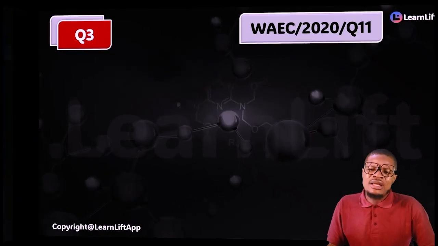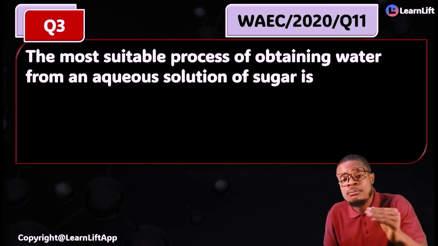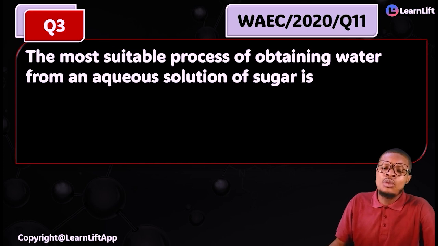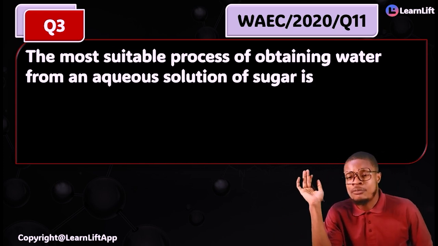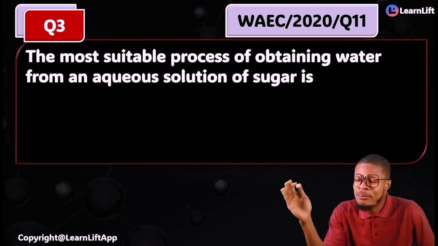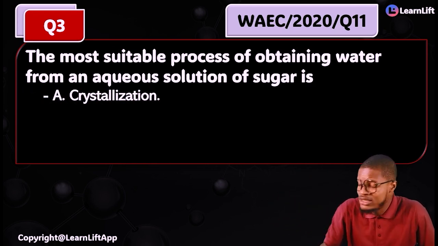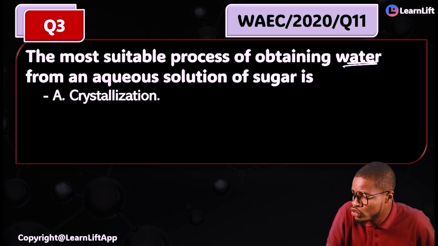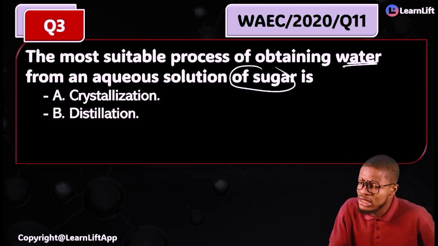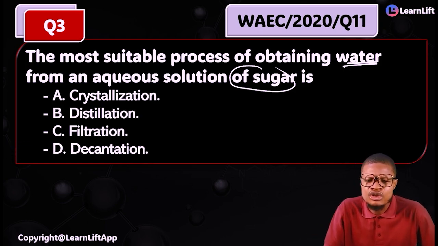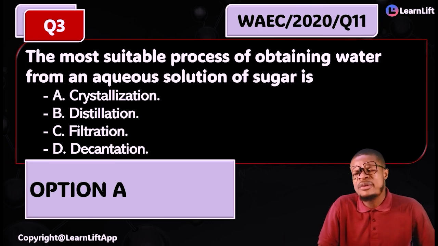Look at another question, WAEC 2020, question 11. The most suitable process of obtaining water from an aqueous solution of sugar. Is it crystallization, distillation, filtration, or decantation? The answer is crystallization. Option A is the correct answer.